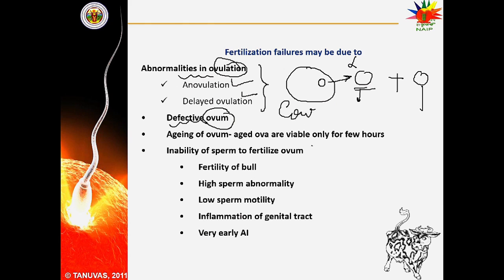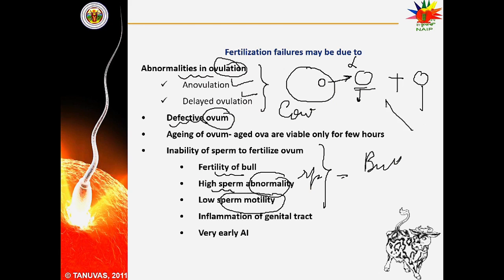Now we will discuss the main factors on the side of bull. So the fertility of the bull is poor, or the bull may be infertile. High sperm abnormality: the sperm of this particular bull is having abnormality, or there is very low sperm motility. So these sperm are unable to reach the ova, so there will be no fertilization. Apart from this, there may be conditions of inflammation of the genital tract. So these are the main factors which are responsible for the fertilization failure.